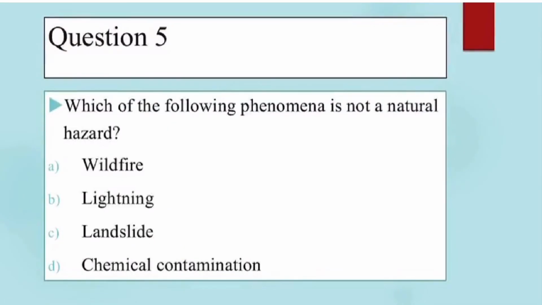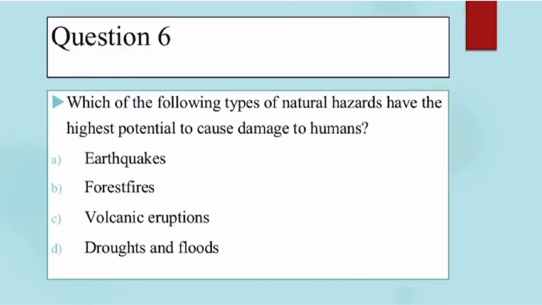Fifth question, which of the following phenomena is not a natural hazard? Wildfire, lightning, landslide are all natural, whereas chemical contamination is not. So option D is the right answer. Sixth question, which of the following types of natural hazards have the highest potential to cause damage to humans? Earthquakes, forest fires, volcanic eruptions, droughts and floods. From the given options, droughts and floods have the highest potential to cause damage. Option D is the right one.